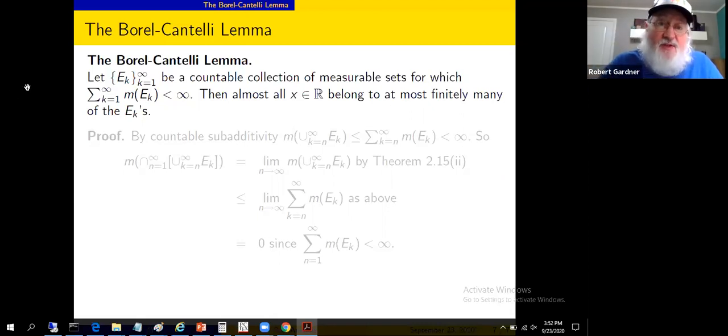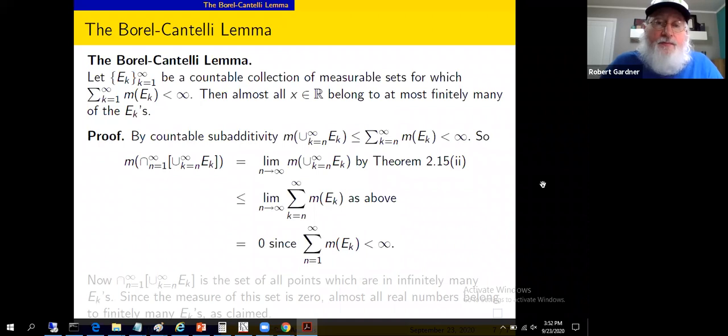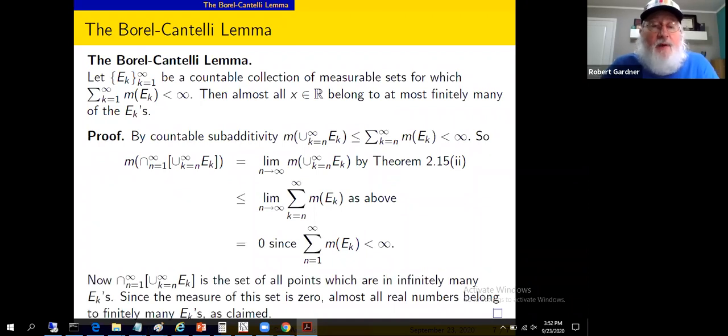There's no negatives here to subtract away things because these measures are non-negative. So it should make sense that I couldn't have a big positive measure set or a tiny positive measure set for that matter, which is included in infinitely many of these. That would lead to divergence, right? By saying this, they're really saying we have a convergence situation here. Let's go through the proof.